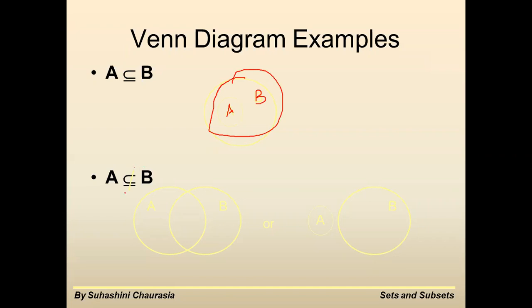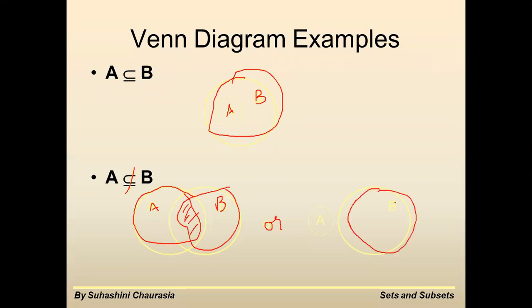That is equal to A is not a subset of B. A के अंदर कुछ elements हैं, B के अंदर कुछ elements हैं, and A is not a subset of B. Some of the elements are there in A, some of the elements of B, some are common. So this is not the subset concept. उसके अंदर होना चाहिए. Here also, if I say this is B, this is A, these two are distinct, separated, there is nothing common. This is also A is not a subset of B.